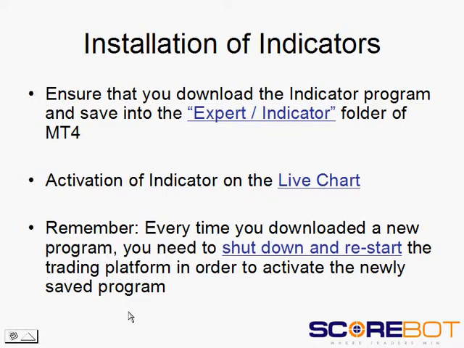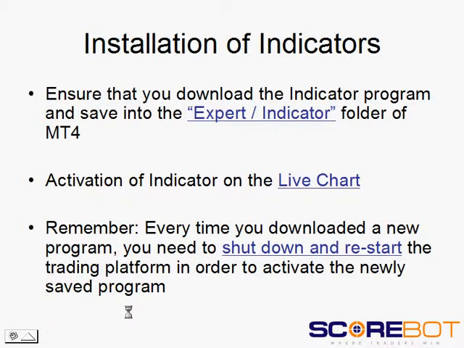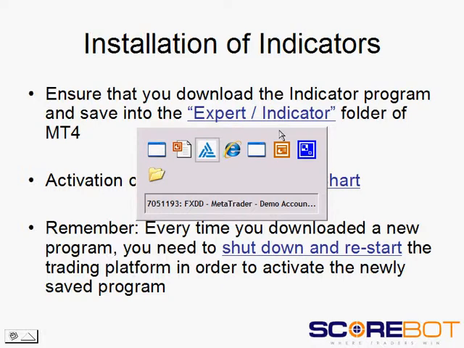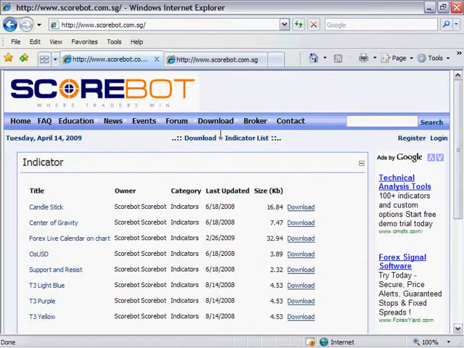You can do the same thing for an indicator. There are lots of interesting indicators that you can download from a website and also from our Scoreboard website. Let's take a look at this one. We always have our indicator list under our download page. In this case, just click on the indicator list. Let's say we choose the center of gravity, the second one. You click on download.